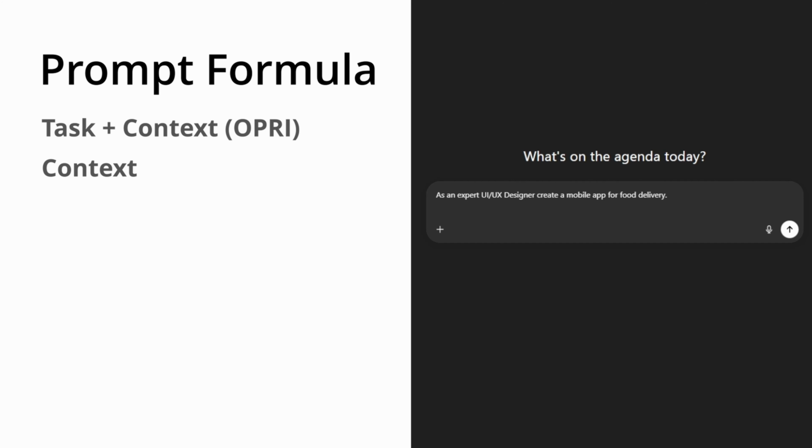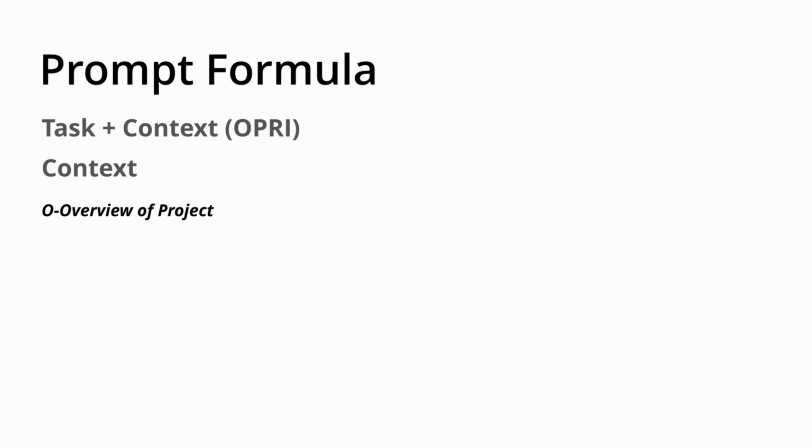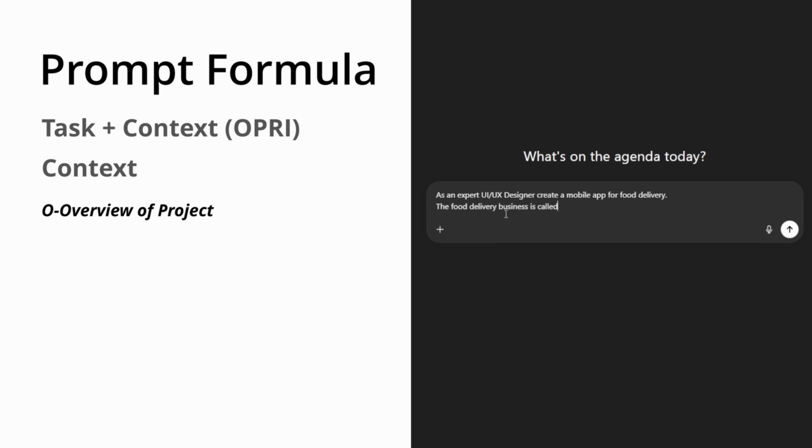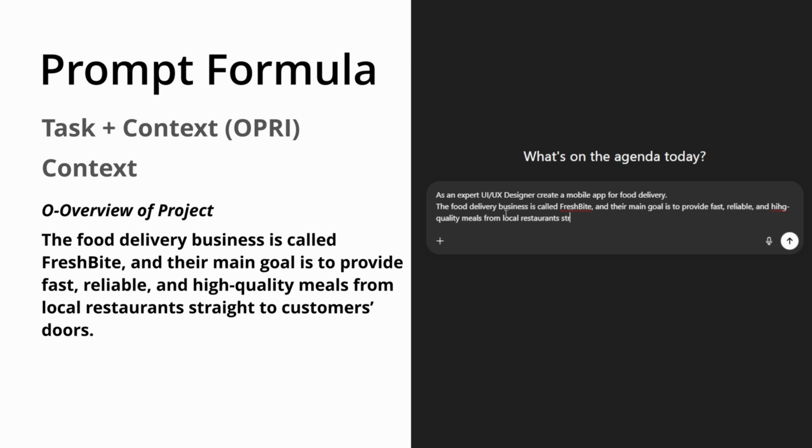O stands for Overview of the Project. This will be information about the business or the project, but the information that could impact the design decisions, right? So let's add: the food delivery business is called Fresh Bites, and their main goal is to provide fast, reliable, and high-quality meals from local restaurants straight to customers' doors.